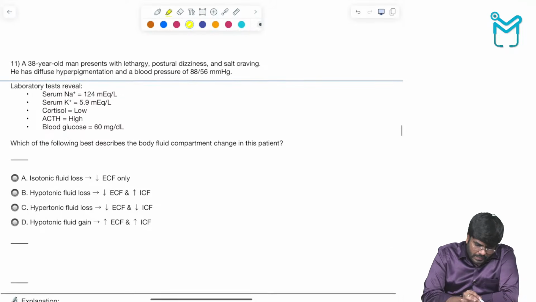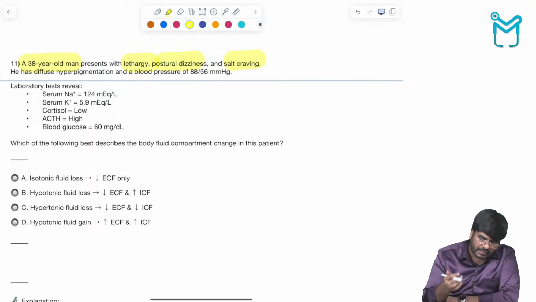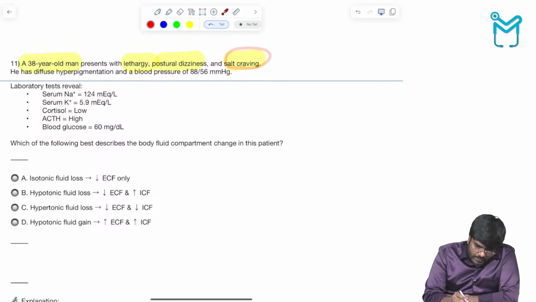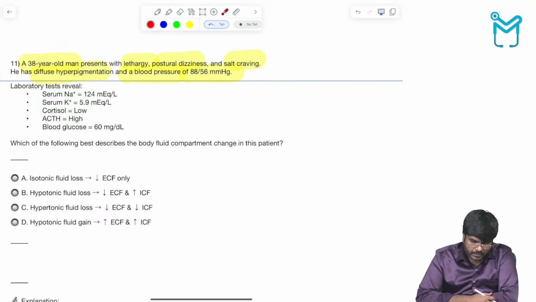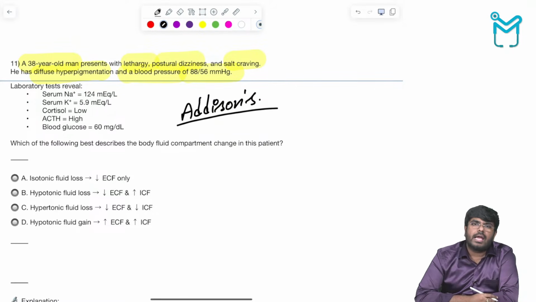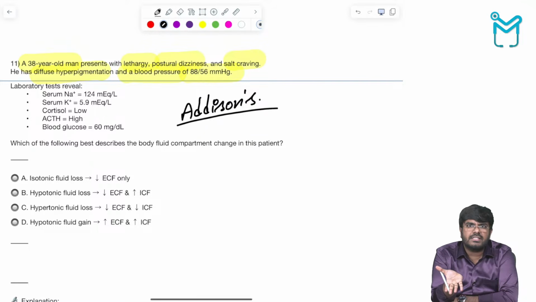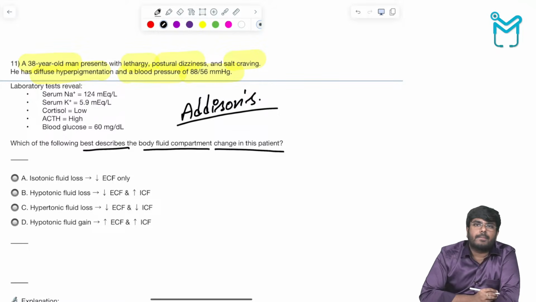Look at this question. A 38-year-old man presents with lethargy, postural dizziness and salt craving. Okay, salt craving is a keyword. He has diffuse hyperpigmentation and a blood pressure of 88/56, meaning hypotension is there, low BP. Okay, I know salt craving, hyperpigmentation, low BP. This is all the classical case of what? Addison's. This is all the classical case of Addison's disease. Hyperpigmentation is due to high ACTH levels, you know, in Addison's disease. So they're asking, which of the following best describes body fluid compartment change in this patient?